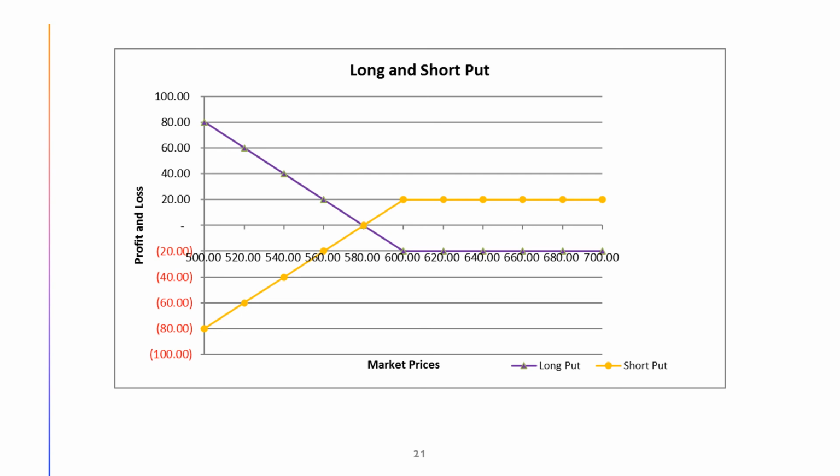Option transactions are a zero-sum game in which the put buyer's profit comes at the expense of the put seller. The profit for the put writer has a payoff pattern that is the mirror image of the payoff pattern for the put buyer.